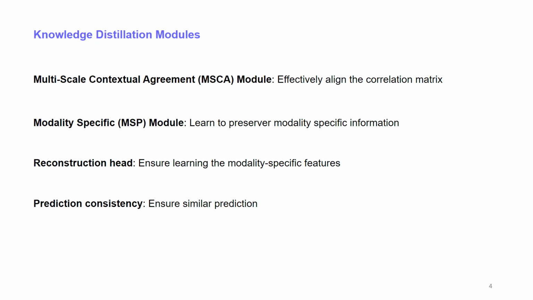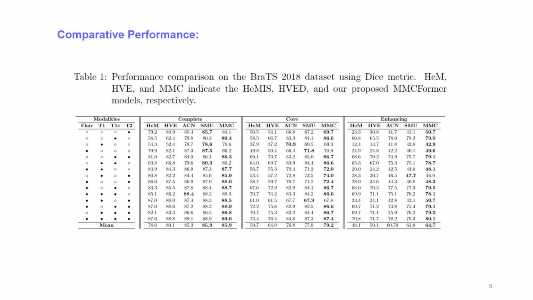Last, we include the consistency loss among the predictions of the network. A comparative performance of the network for different combinations of these modalities is shown here.